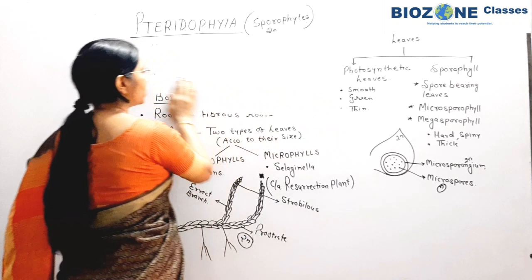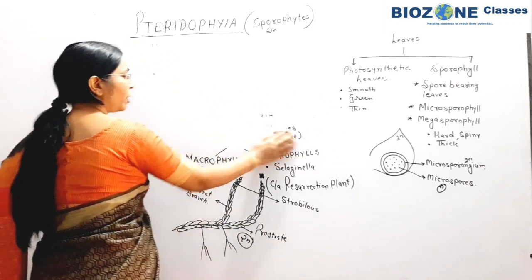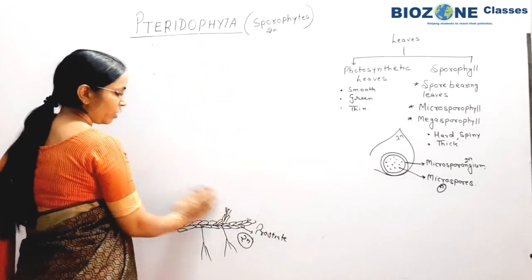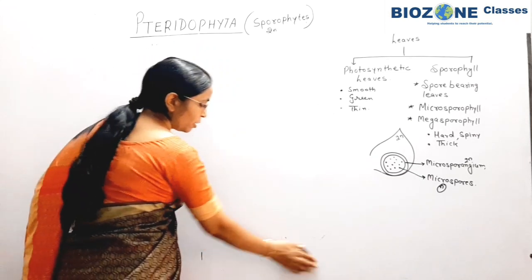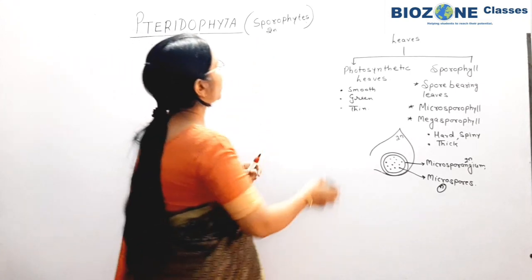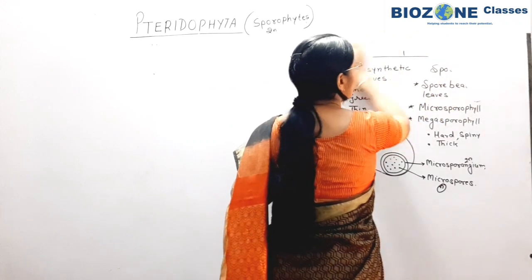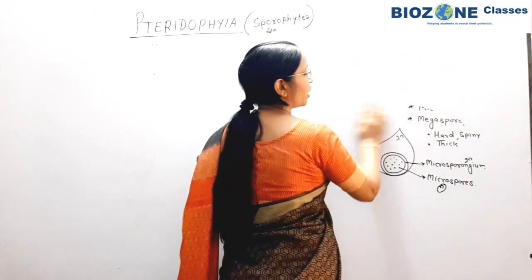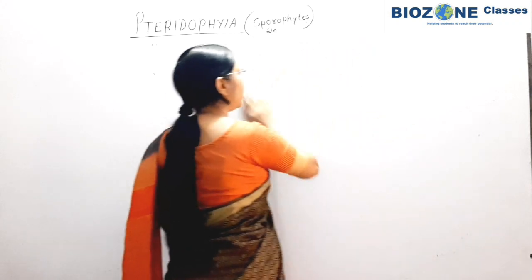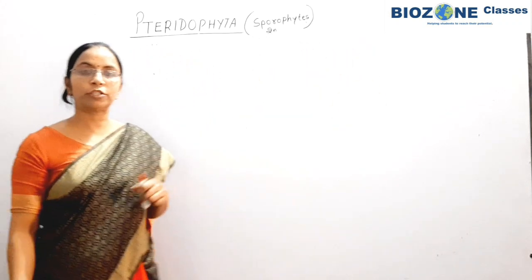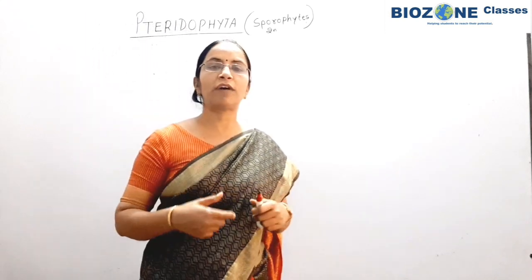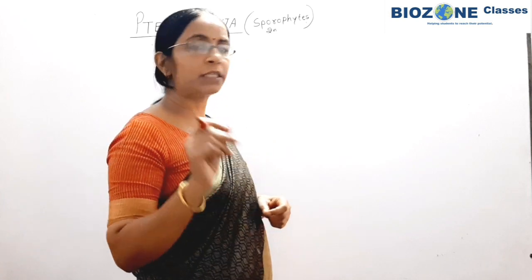So horsetails and ferns are basically included in Pteridophyta, and the main plant body of Pteridophyte is a diploid body. This diploid body directly produces spores, so that's why it is called sporophyte. Clear? And the sporophyte of Pteridophyta is green in color. So it is free living, not dependent on any other generation. Whereas in Bryophyta, as you studied, the sporophyte is dependent on the gametophytic generation.